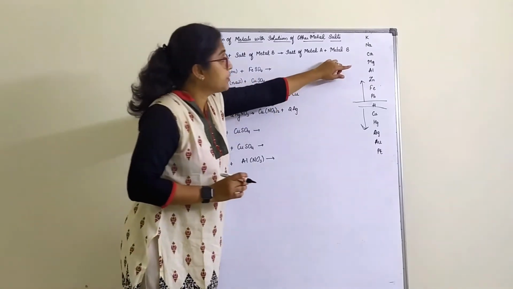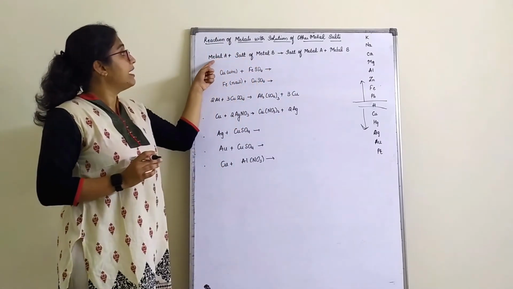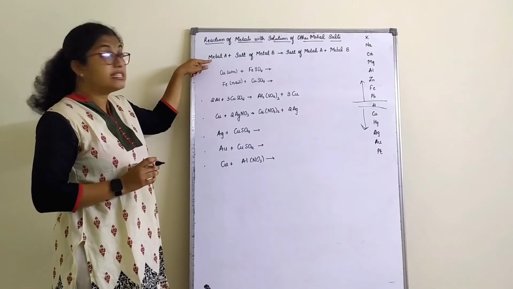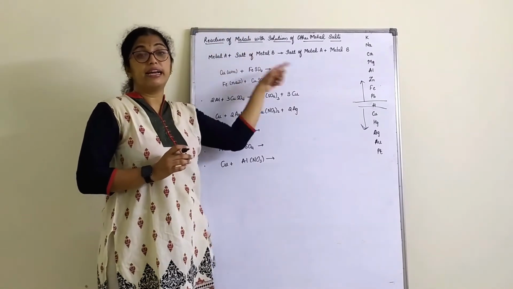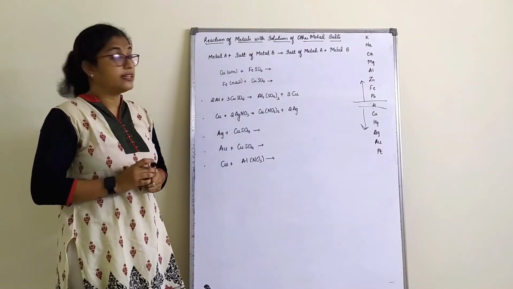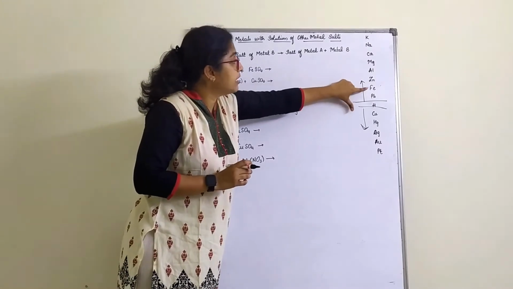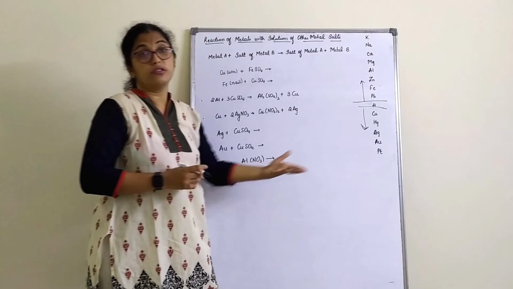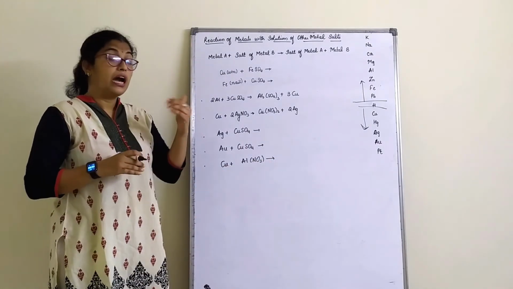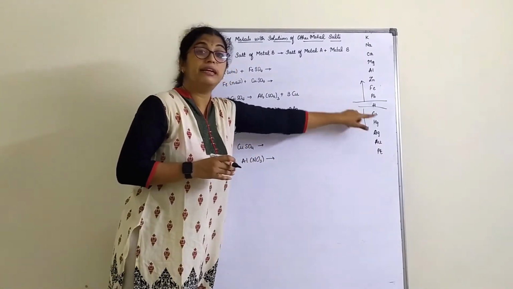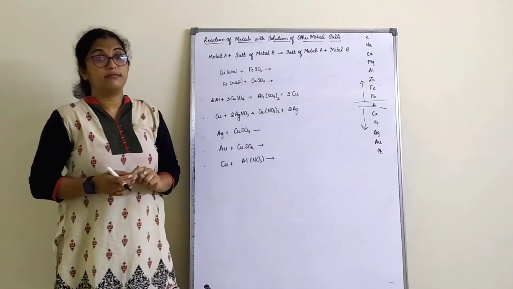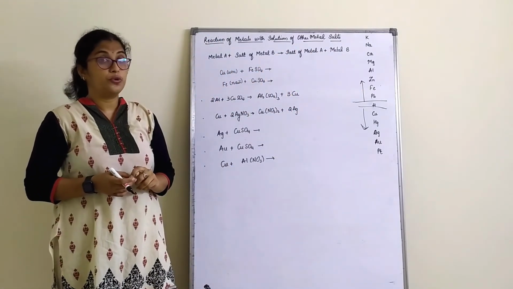Whatever metal I use with the salt of metal B, this metal should be more reactive than the metal in the salt, correct? Suppose I use iron and the salt of copper, of course the reaction can happen. Assume that I have used copper as the metal and the salt of iron. Can it react? No, right?